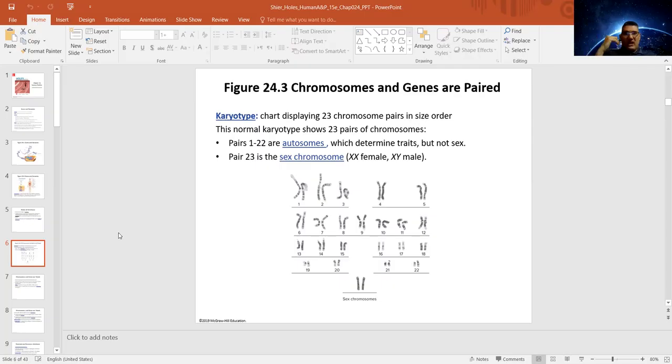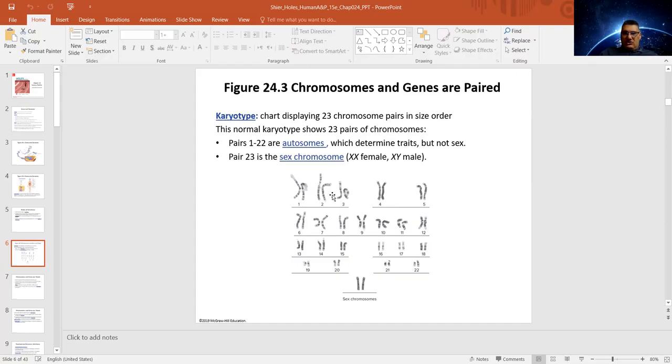Now, if I take one cell and look inside the nucleus, remember the nucleus contains chromosomes, and we talked about this. How many chromosomes? 23 pairs. From chromosome 1 until chromosome 22, these are called autosomes. Auto means body. So these are the autosomes, the body chromosomes, the chromosomes that are responsible for the whole entire body, but not the sex. The sex chromosomes are pair number 23.